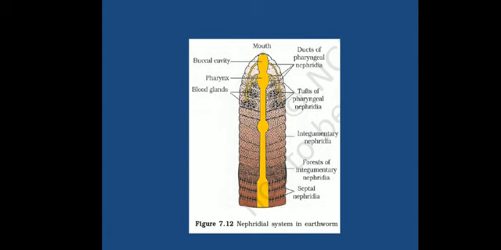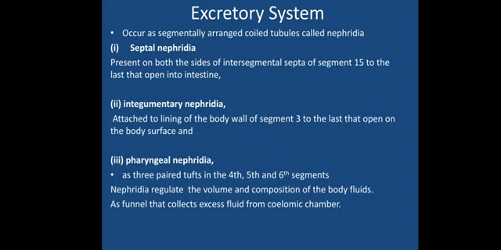Basically, it will be present in almost all the segments except the first, second, and maybe the last one. Now what does it do? Nephridia regulate the volume and the composition of body fluids. Whenever the volume of the blood increases, it releases out the substances. When it is decreasing, it retains the water within the body. It is also responsible for the removal of nitrogenous waste in the form of excretion. And how does it collect the fluid from the body?